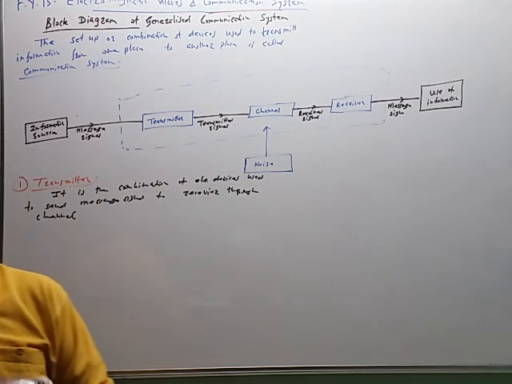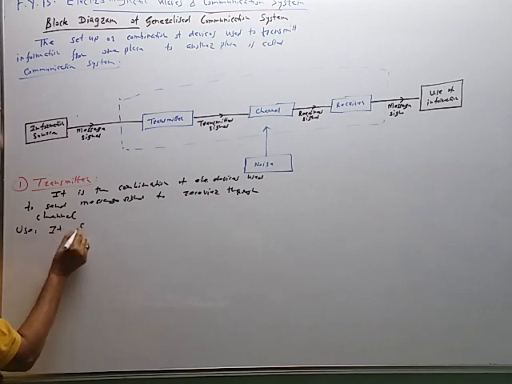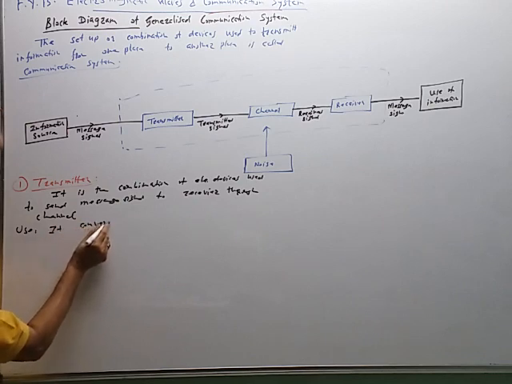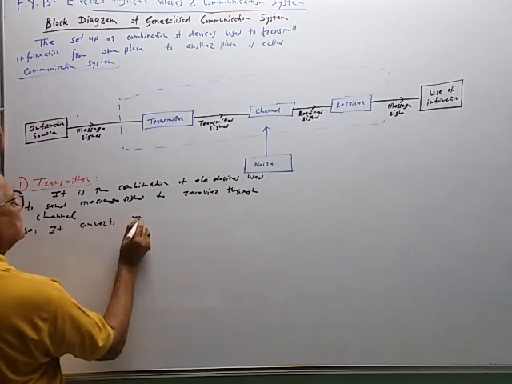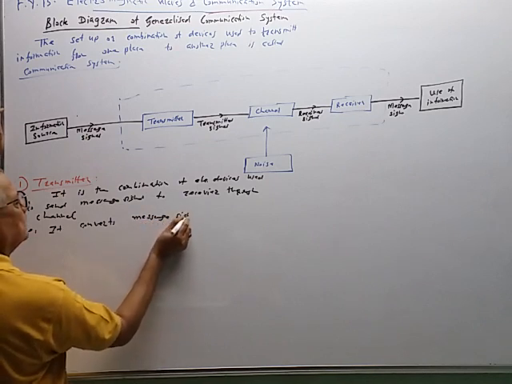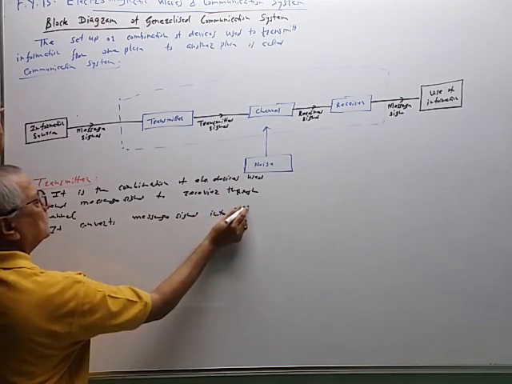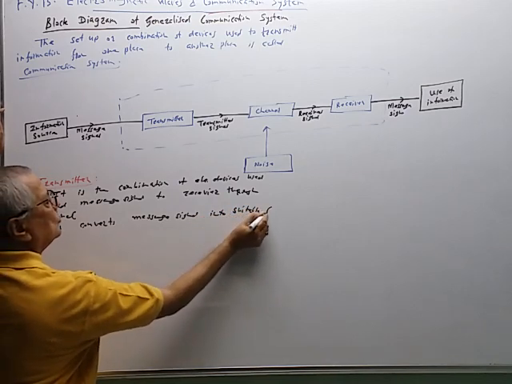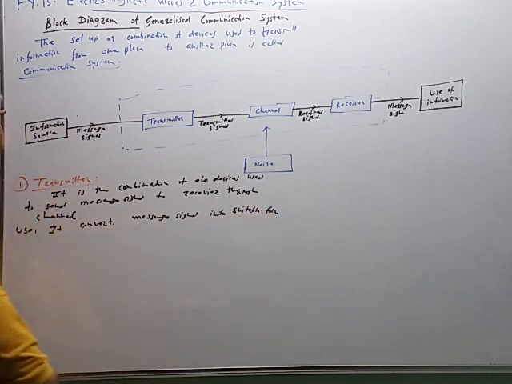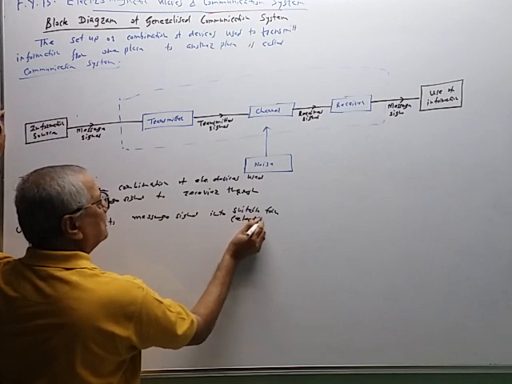What is the function of the transmitter? It converts the message signal into a suitable form. Suitable form is generally an electrical form.